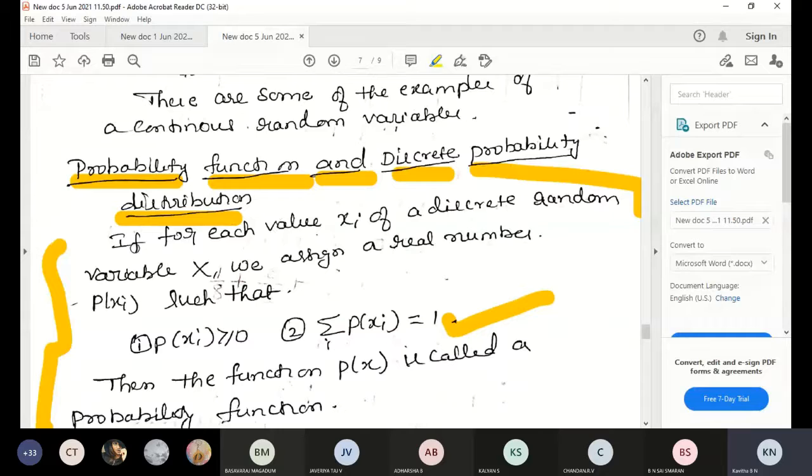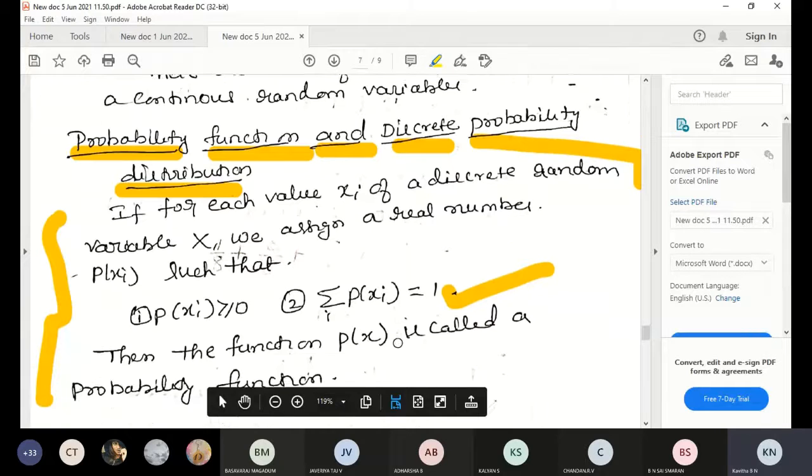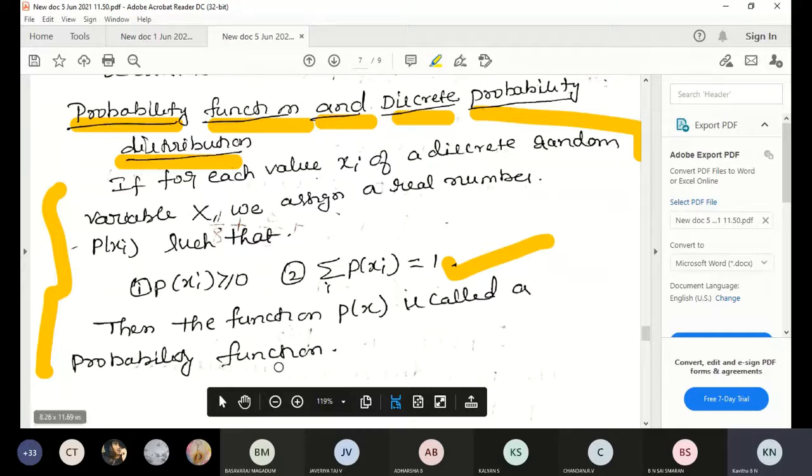If for each value xi of a discrete random variable capital X, we assign a real number p of xi such that p of xi is greater than or equal to 0, and second, summation of p of xi is equal to 1, then the function p of x is called a probability function.